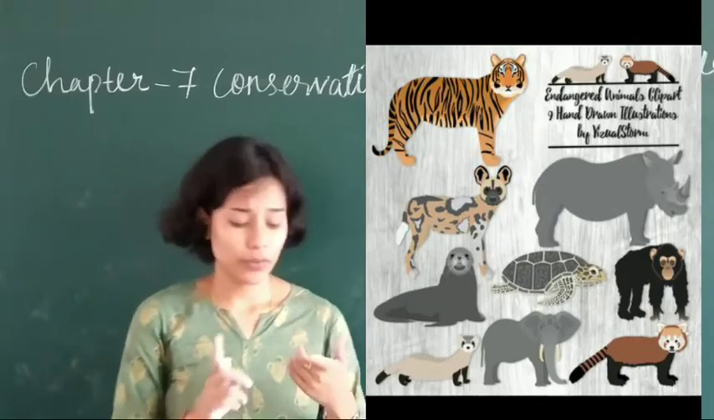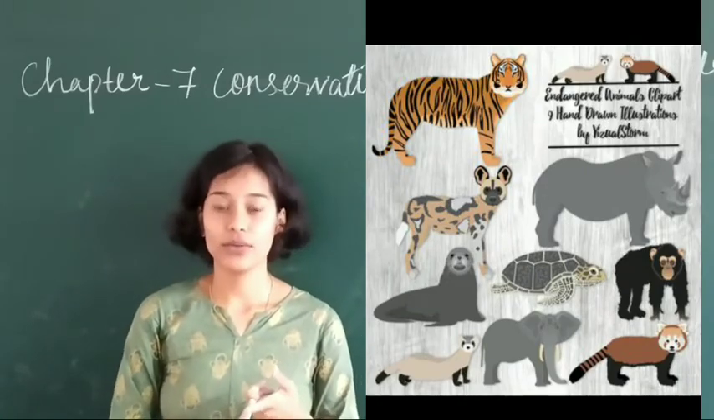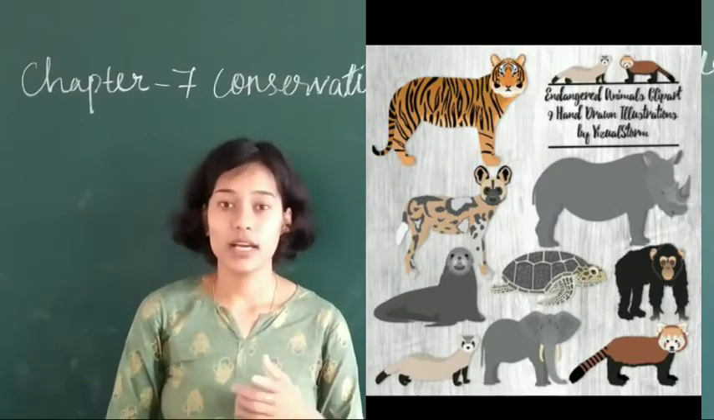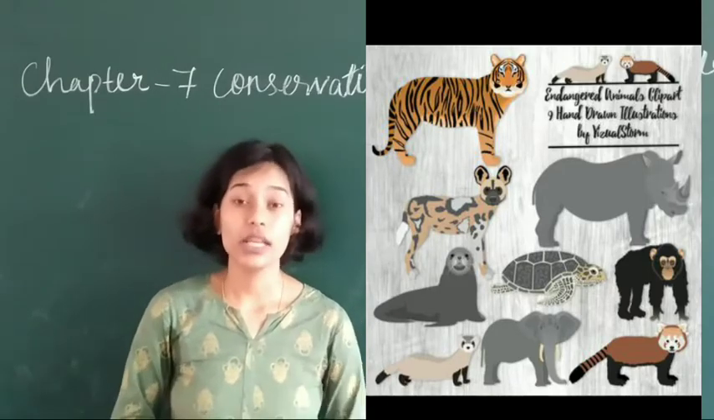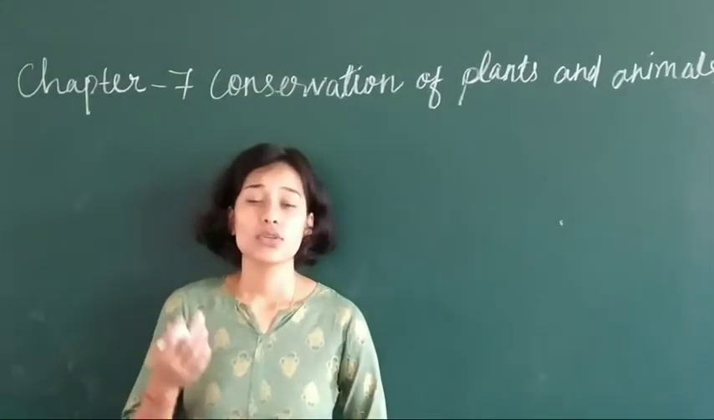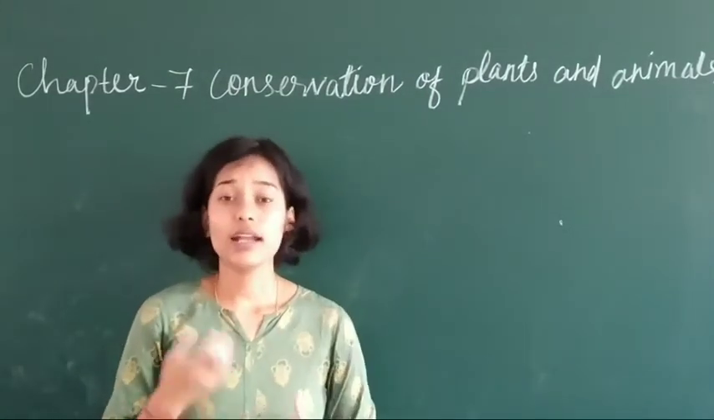For example, tiger, rhino and red panda. These all are what? Endangered animals. These all are examples of endangered animals. So these animals are endangered.